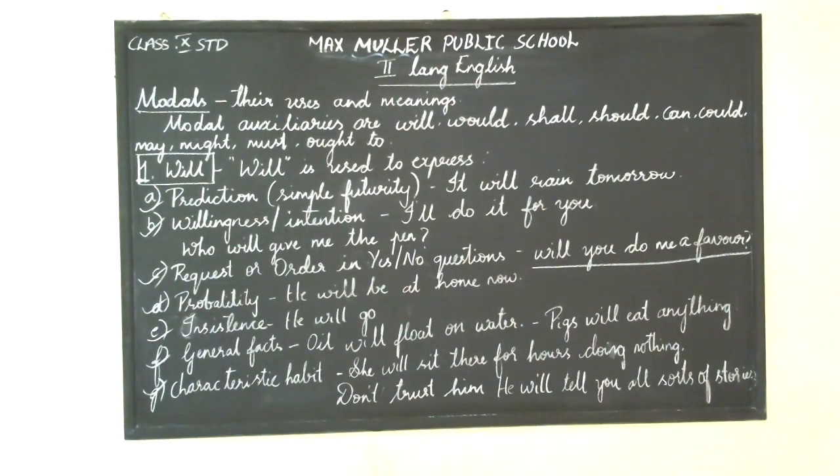Don't avoid writing this grammar. The reason I have not scanned this is because this should go with explanation, only then you can understand, and I am doing it with the explanation now. Take down, children. Hope all have written. I will erase.